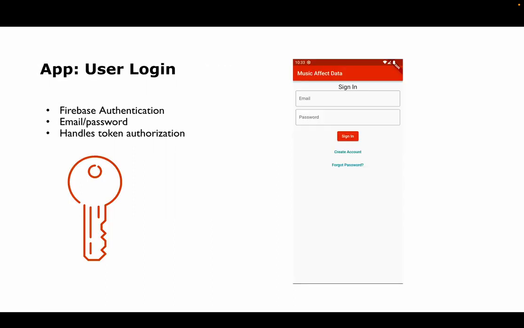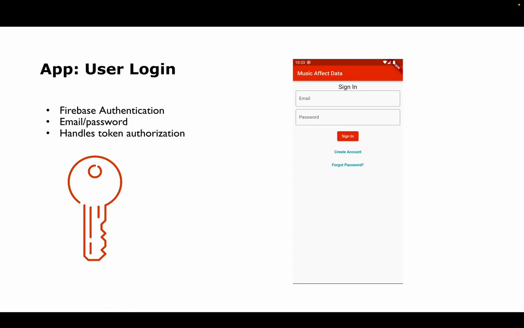So let's start with some highlights here. First things first, our mentor really wanted us to be able to capture data about users, like their region, and as much as we could so that we can use that in the data set. To be able to do that, you have to log in and be able to differentiate users. So we use Firebase to do that. Essentially we use the email password scheme. There are others if you want to do SSO, like use Google or Facebook or Meta or whatever. We chose the email password, and this really simplifies logging in, and it handles the token regeneration and allows you to use it for authorization.